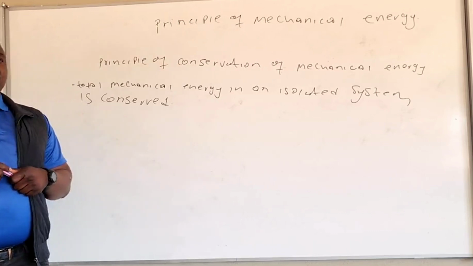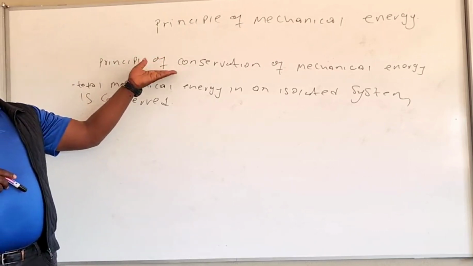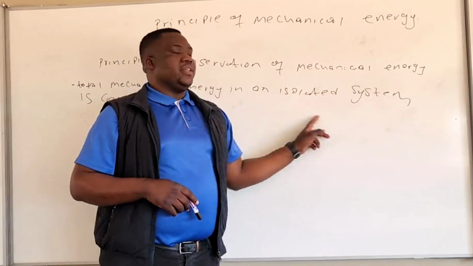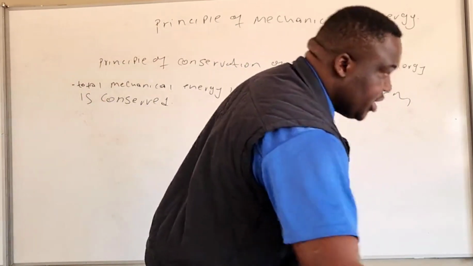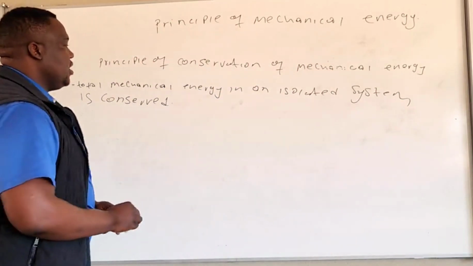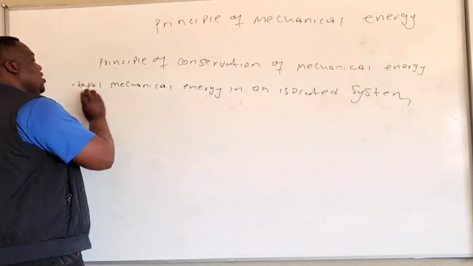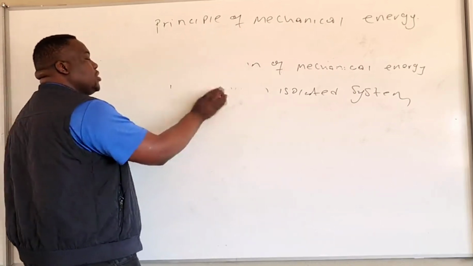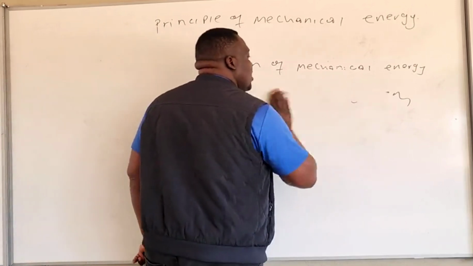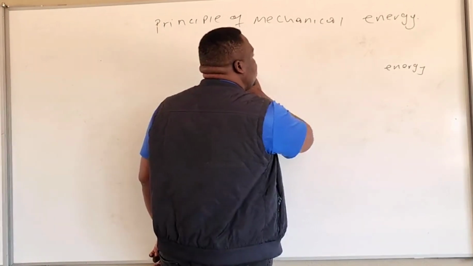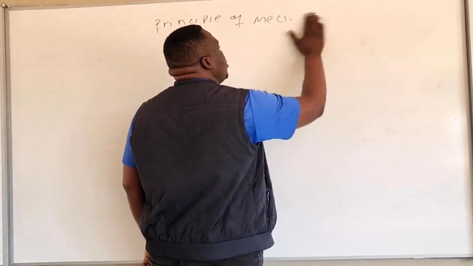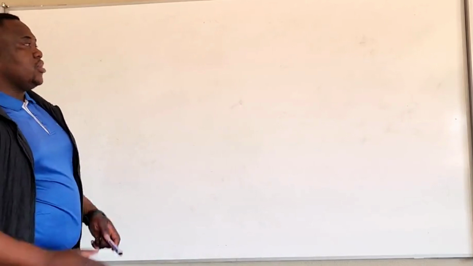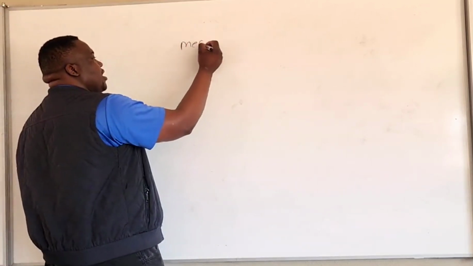Then we are going to explain what is mechanical energy. Then that will lead us back to talk about the isolated system, because here we are going to focus on energy being transferred to another form. As you know, the principle of energy will say that energy cannot be created and it cannot be destroyed, but it can be transformed into another form. So now, let us talk about mechanical energy.